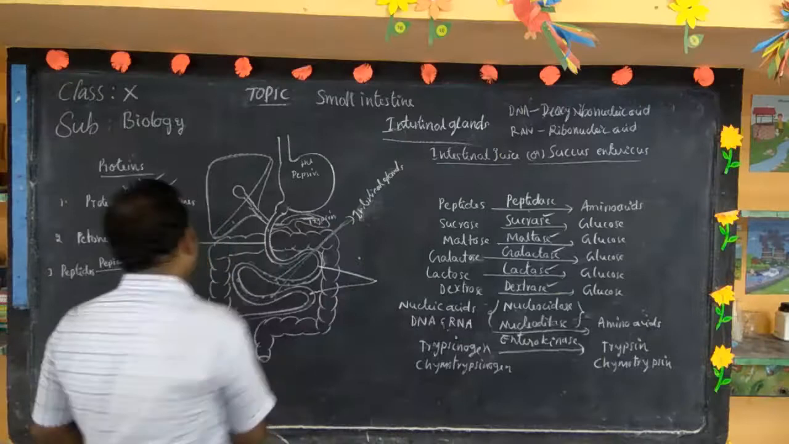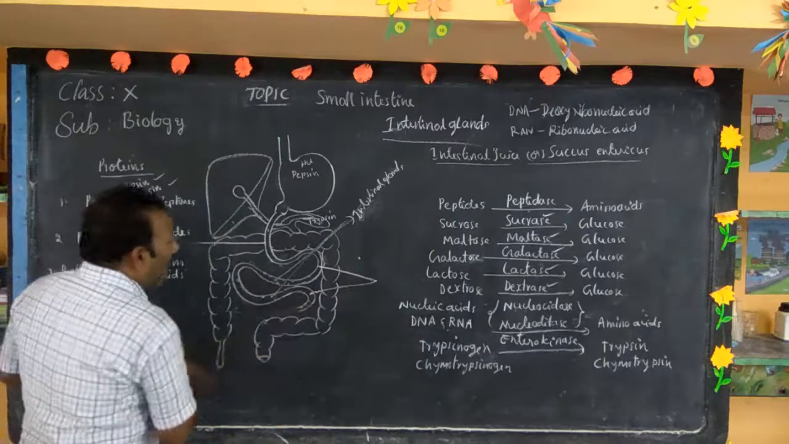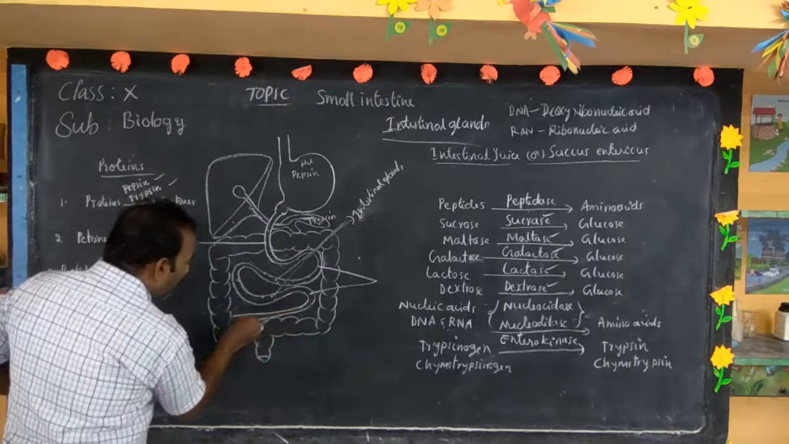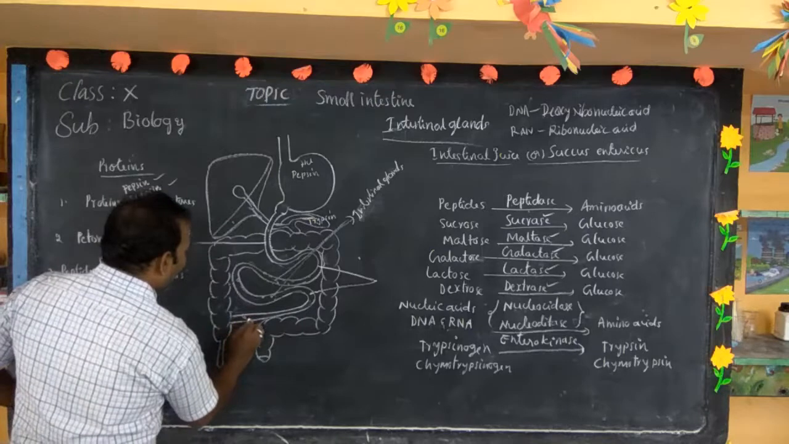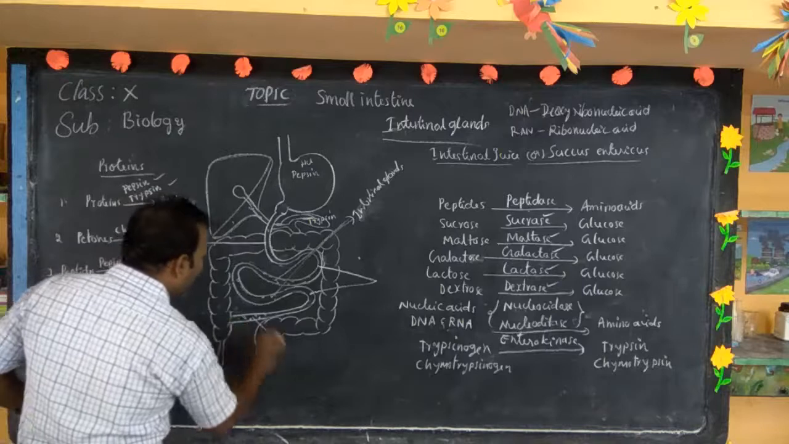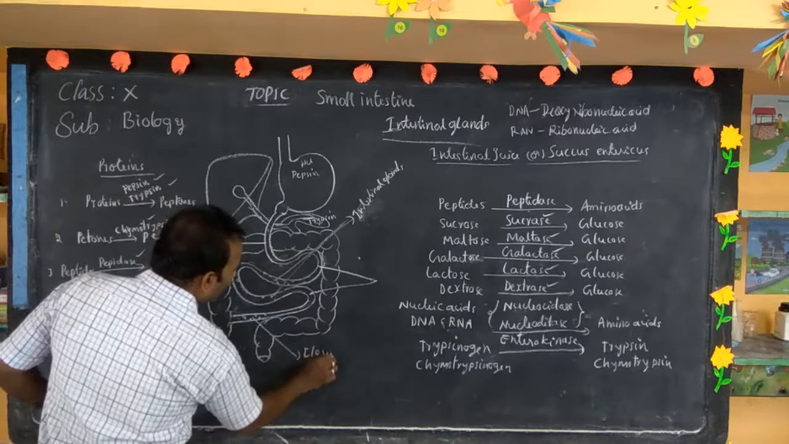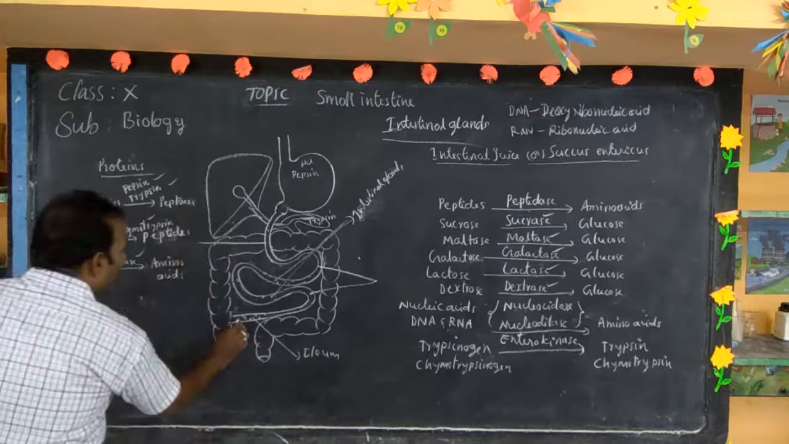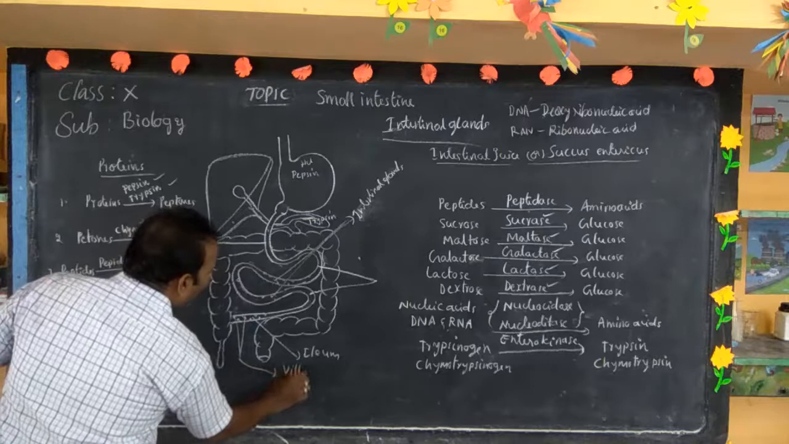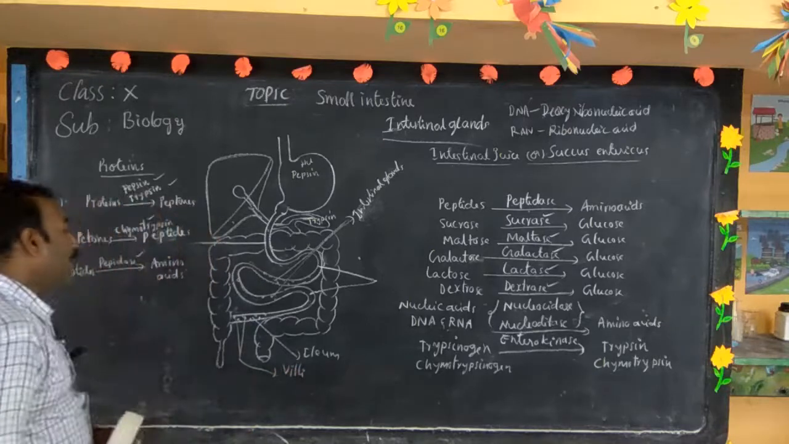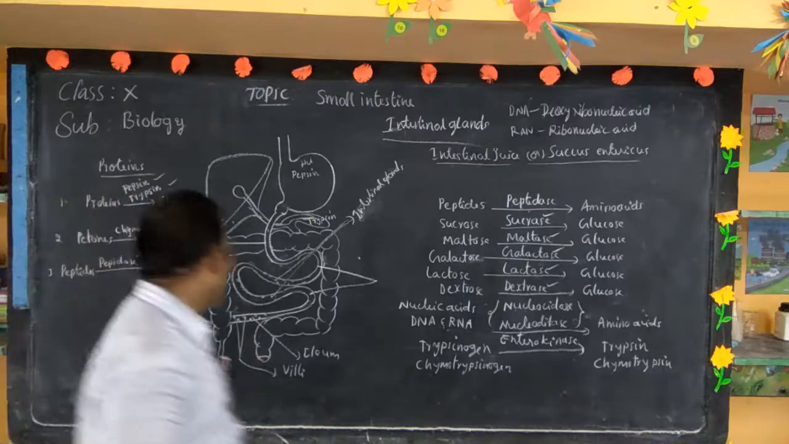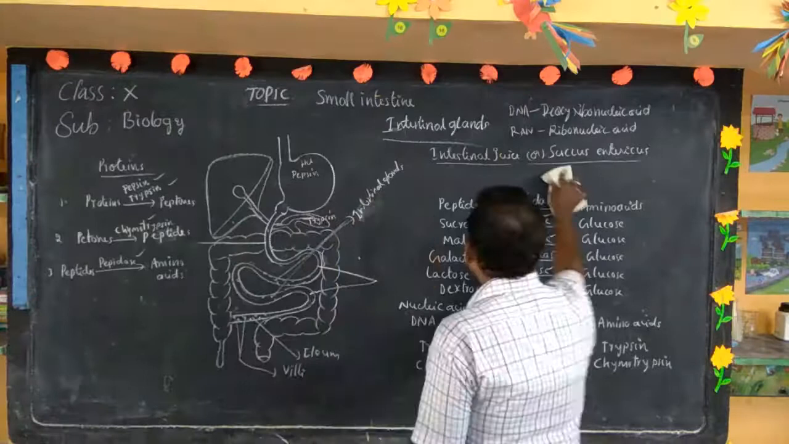Look here. After the digestion, all the digested food enters into the posterior part of the small intestine. This is called the ileum. What do we call this? Ileum. In the ileum, several smaller finger-like projections are there. These are called villi. What are the villi? The small finger-like projections which are present in the ileum are called villi. Villus is the singular.